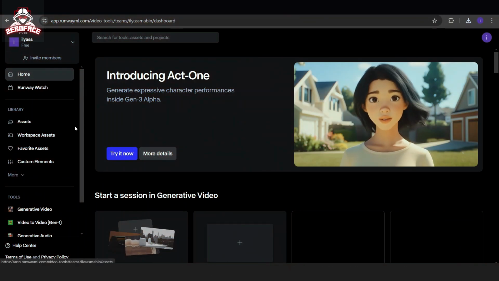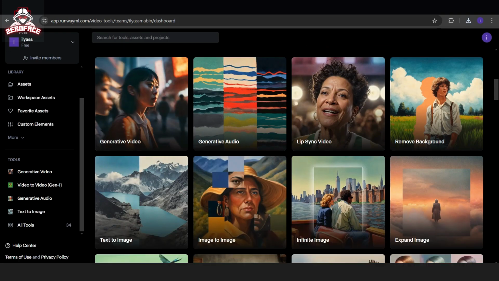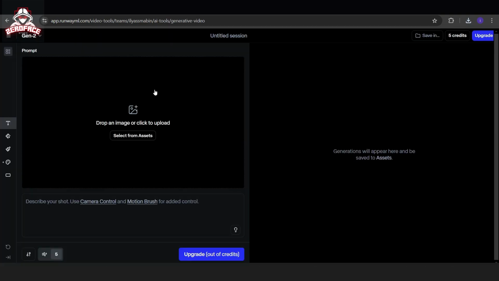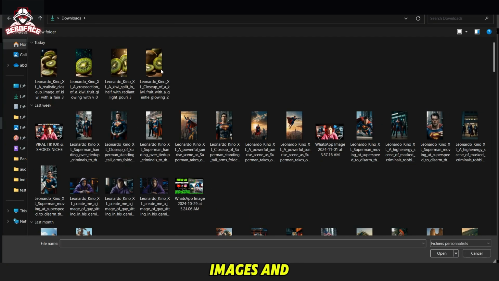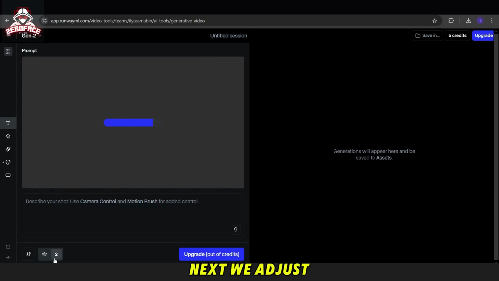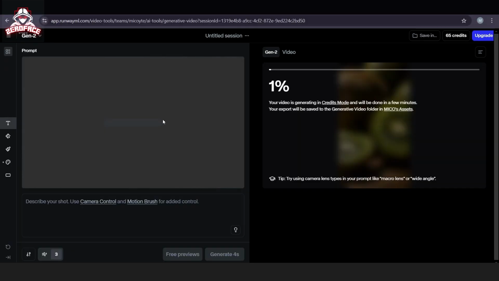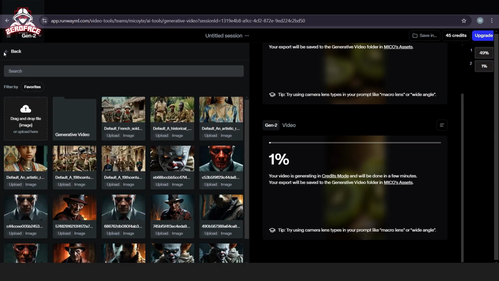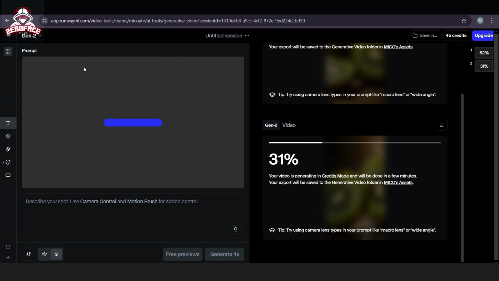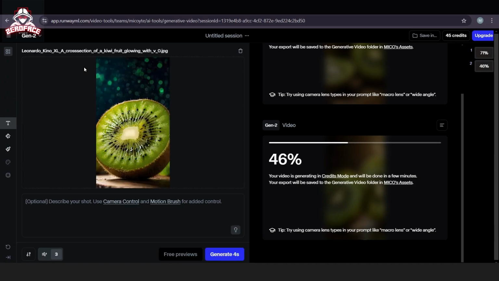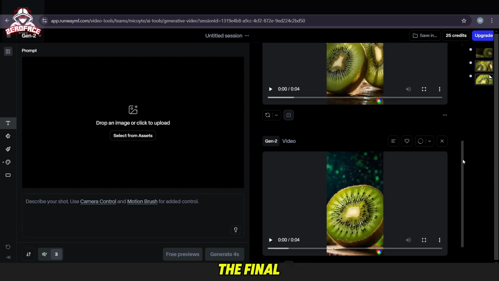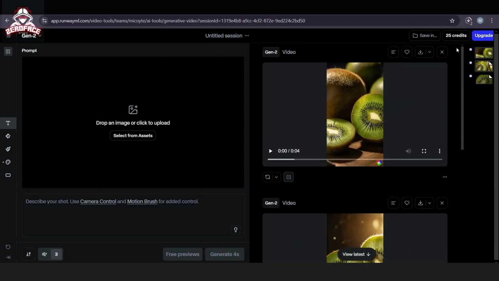We select the tool, upload our images, and then choose each one. Next, we adjust the duration from 5 seconds to 3 seconds, then click Run. We repeat this process for all the images. Once we're done, we download the final video, just like you see here. This is the first method.